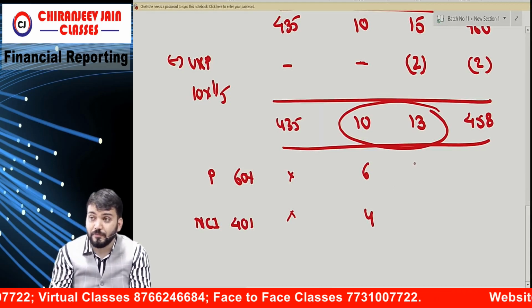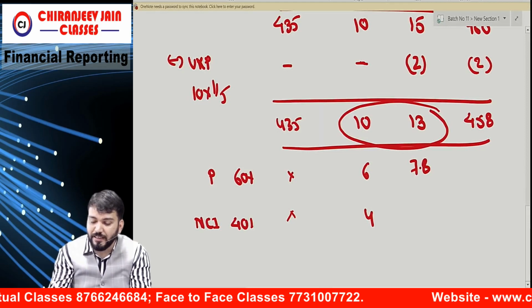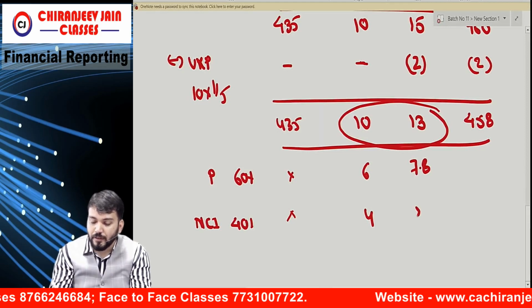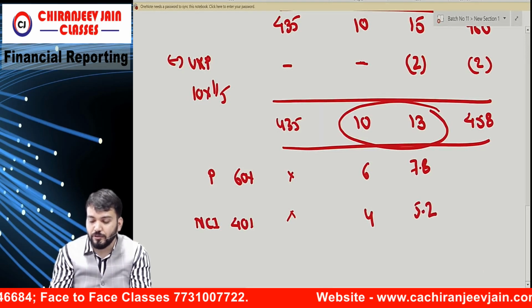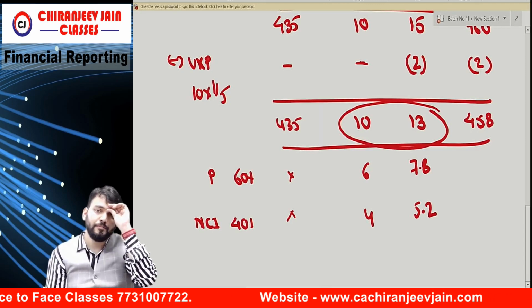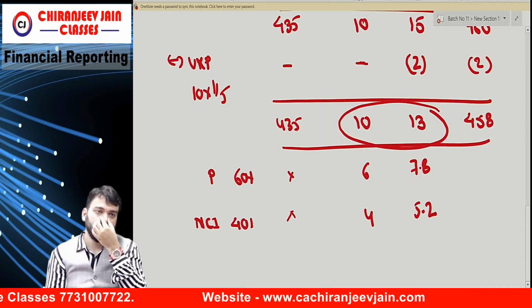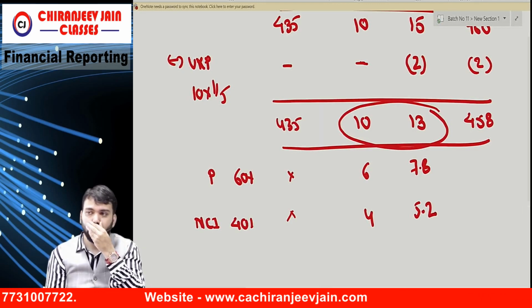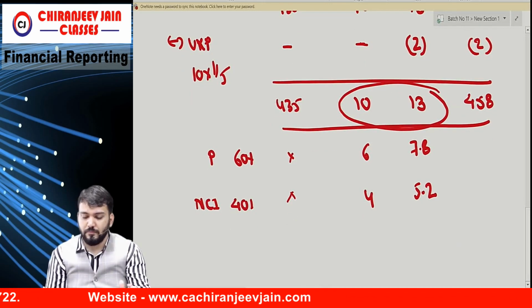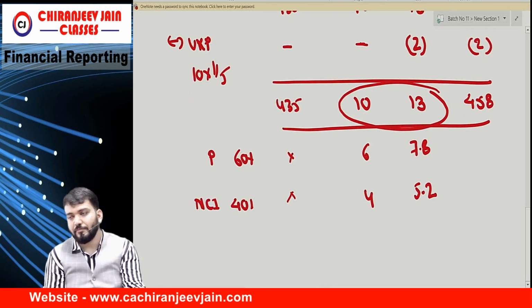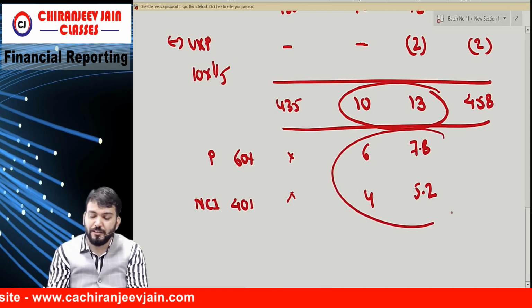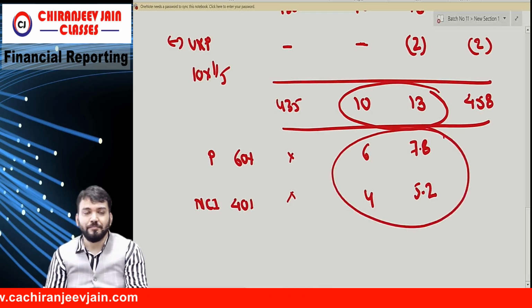How much? 7.8 and 5.2. Then that is not required. We want this only. Correct?